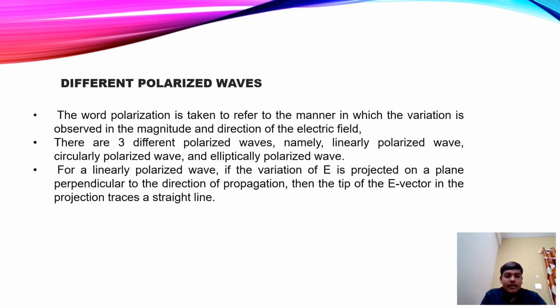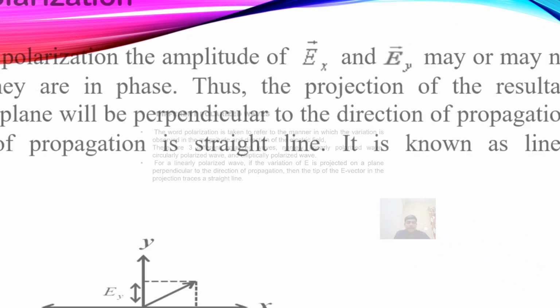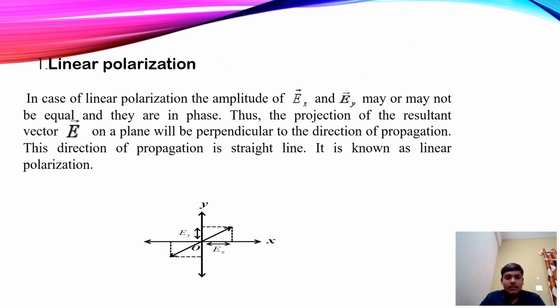For a linearly polarized wave, if the variation of E is projected on a plane perpendicular to the direction of propagation, then the tip of the E vector in the projection traces a straight line. Linear polarization. In case of linear polarization, the amplitudes of the Ex vector and Ey vector may not be equal and they are in phase. Thus, the projection of the resultant E vector on the plane perpendicular to the direction of propagation is a straight line. It is known as linear polarization.